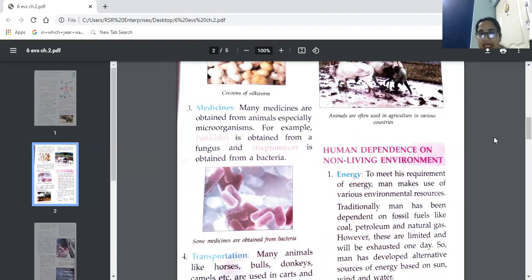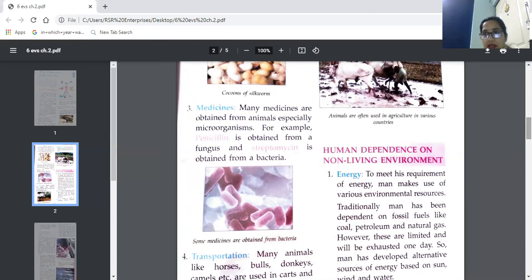One example: penicillin is obtained from a fungus. This medicine is made from a fungus. And streptomycin is obtained from a bacteria. This medicine, streptomycin, is made from a bacteria. So these are the things which we get as medicines.